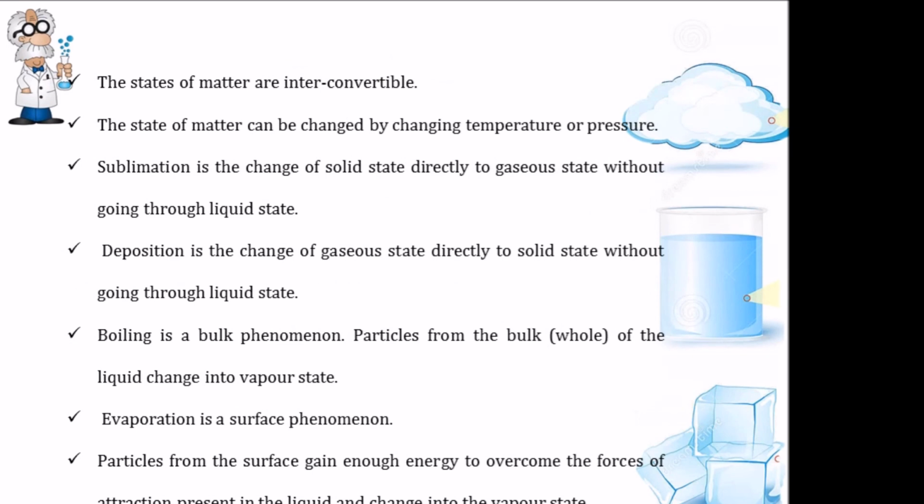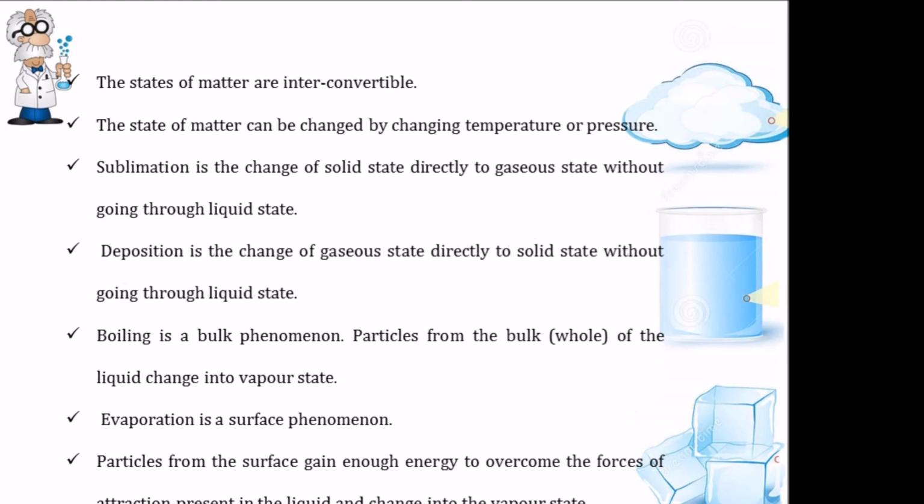Then we also saw that the states of matter are interconvertible, that is, they change from one state to another, and the state of matter can be changed by either changing the temperature or pressure. Then we saw a large number of processes like sublimation. It is a change of solid state directly to gaseous state without going through liquid state. Deposition is a change of gaseous state directly to solid state without going through liquid state.